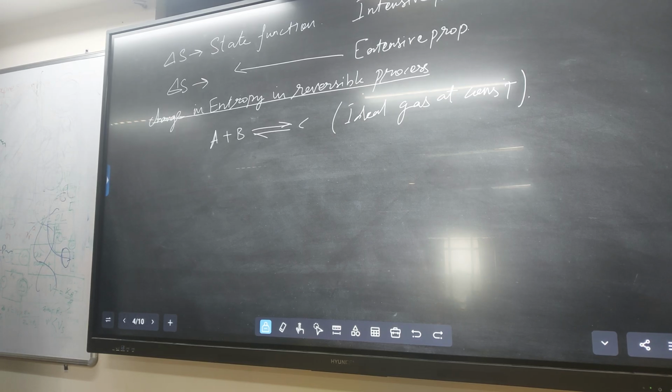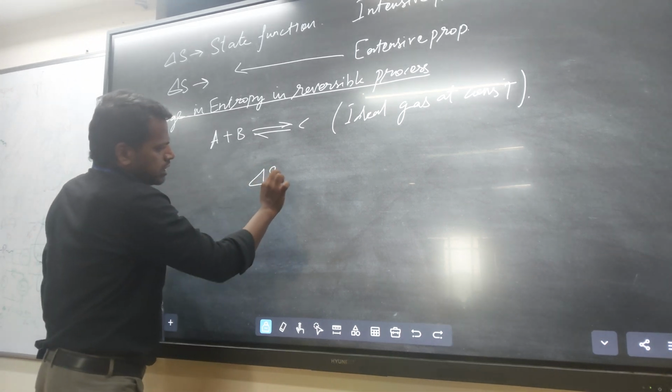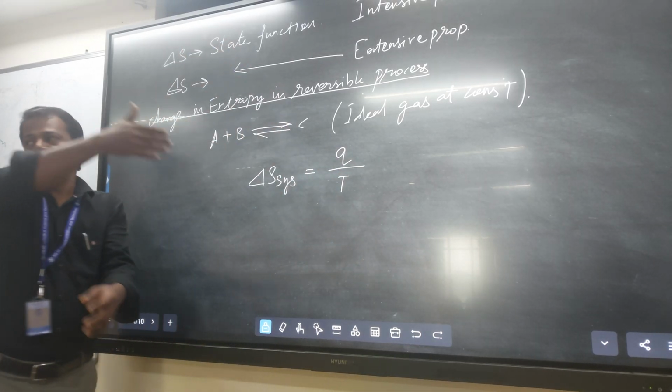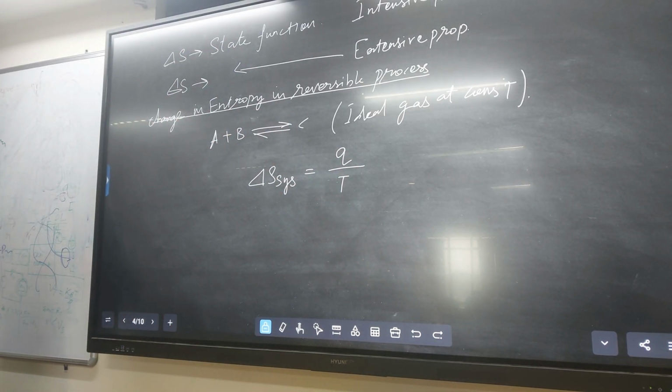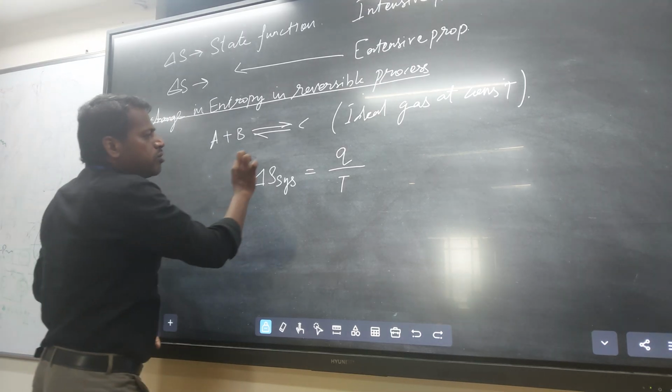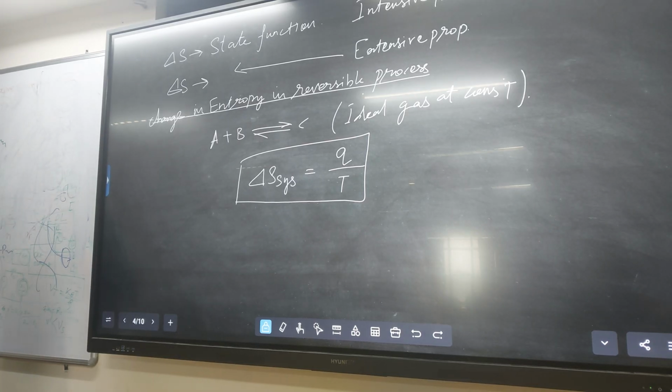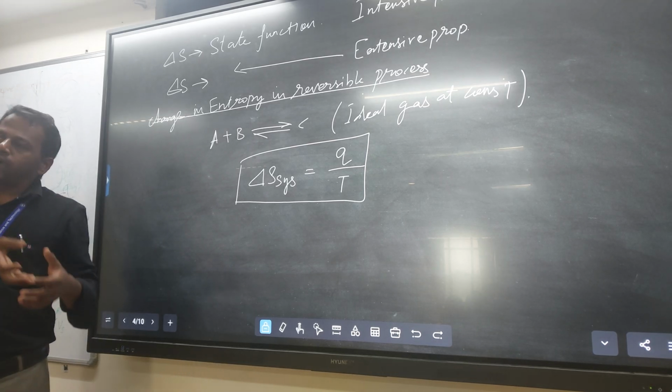So what happened during the expansion? Let Q be the amount of heat absorbed by the system. Delta S system equals Q by T, as we just discussed. That means plus Q, the amount of heat energy absorbed by the system.